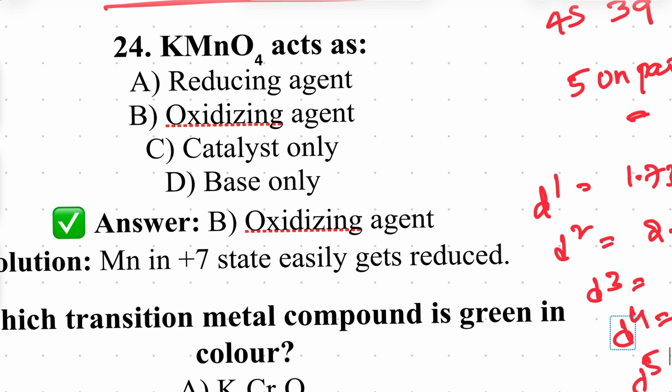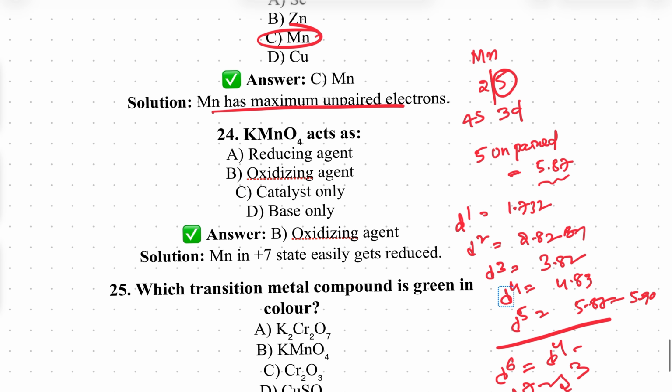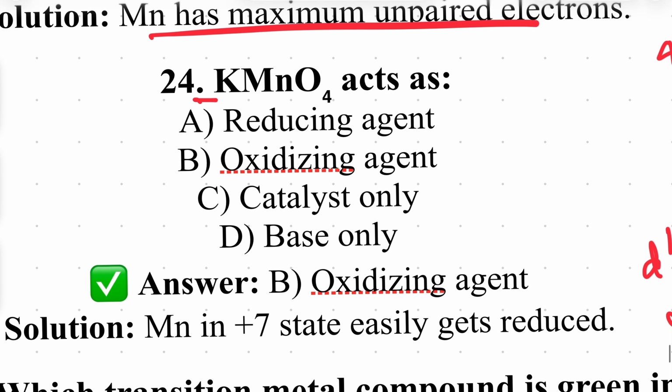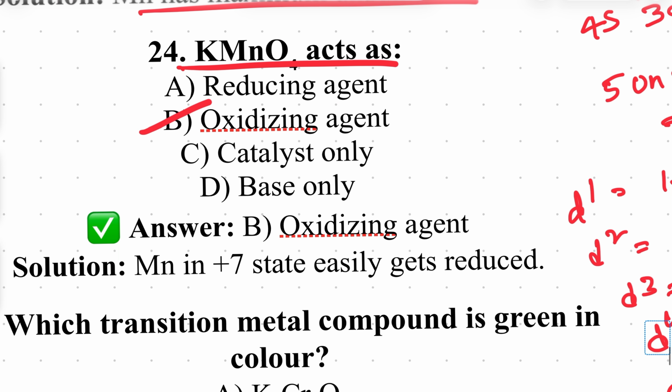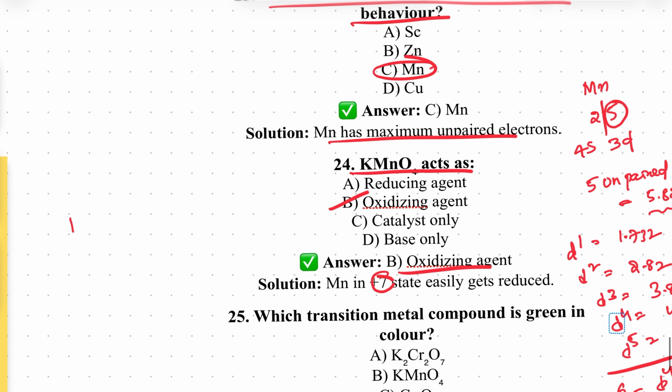See this next one. KMnO4 acts as a reducing agent, oxidizing agent, catalyst only, base only. Yesterday we discussed this is a good oxidizing agent. Here there is a plus 7 oxidation state. KMnO4 goes to Mn plus 2.